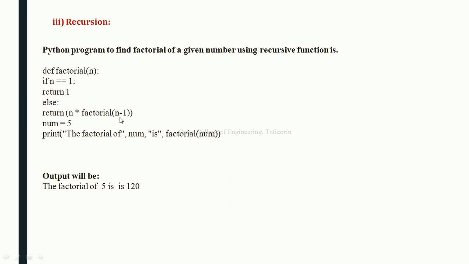So 5 into factorial of 4. Next step 5 into 4 into factorial of 3. Next 5 into 4 into 3 into factorial of 2. Next 5 into 4 into 3 into 2 into factorial of 1. Then last 5 into 4 into 3 into 2 into 1. So if we evaluate it, the answer we get as output is 120.